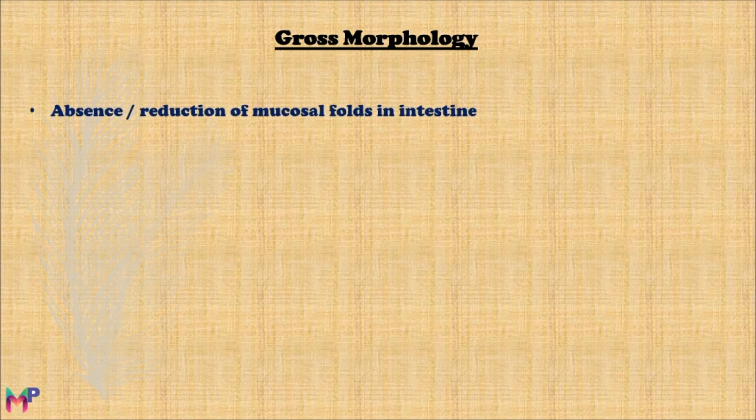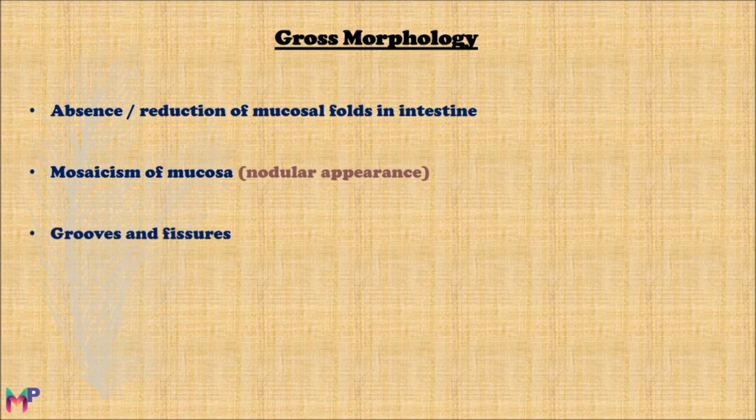The gross morphology of celiac disease is of no importance, so we will discuss it very briefly. The absence or reduction of mucosal folds has been seen in the intestine of some of the patients of celiac disease. You may also see mosaicism of the mucosa, which is the nodular appearance of the mucosa of the intestine in the patient of celiac disease. The grooves and fissures in the mucosa have also been seen grossly. All these findings are not specific for celiac disease, so the gross morphology of celiac disease is very less important.